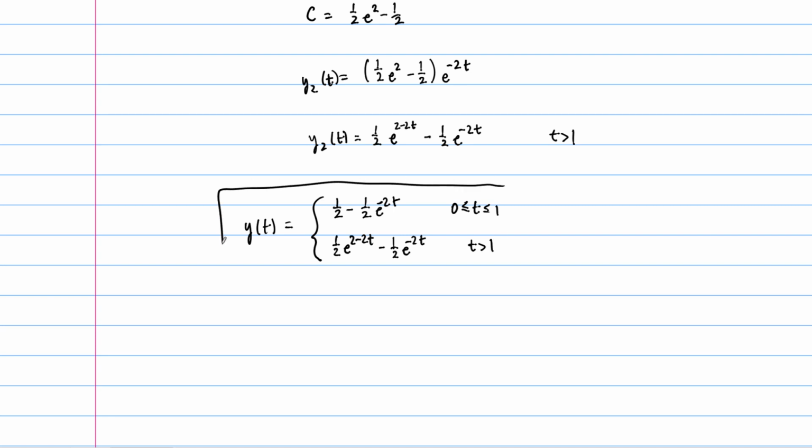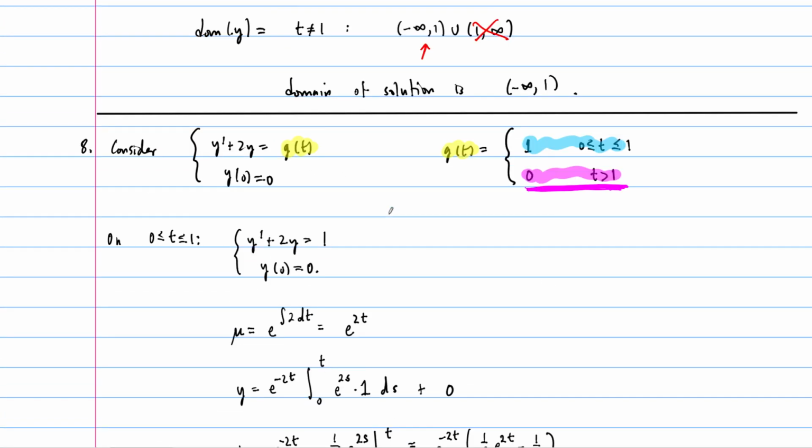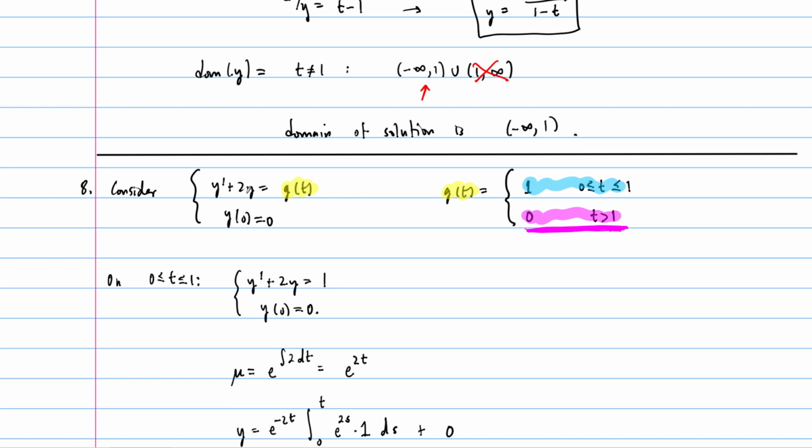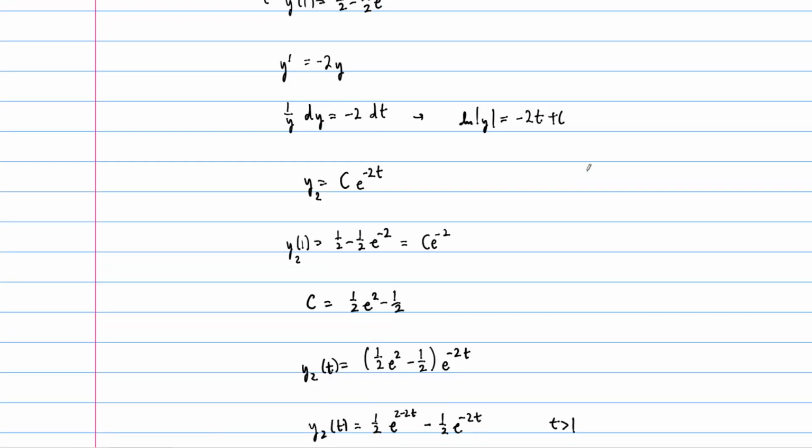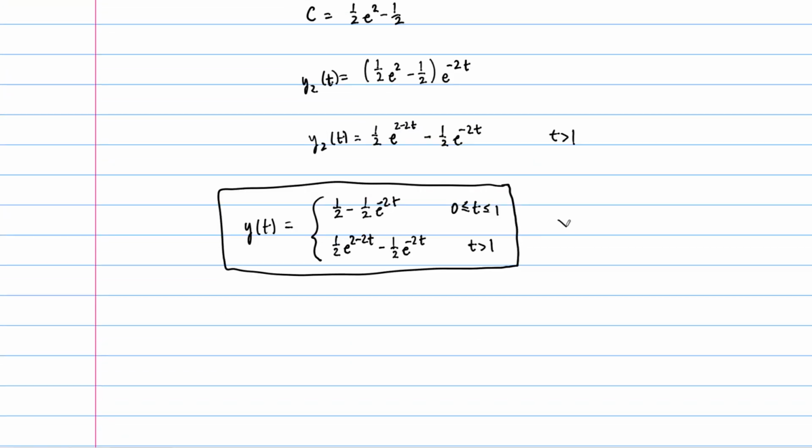All right, and so this is how you can deal with a discontinuous function as either one of your g or your p, right? In this case, p was fine, g was discontinuous. We can still solve it, right? We solve it separately on each continuous interval, and our information from the solution of the first interval gives us the initial value on the second interval, and we end up with this piecewise solution. Now, if you have many discontinuities, then you just continue this process and you piece them all together at that point.